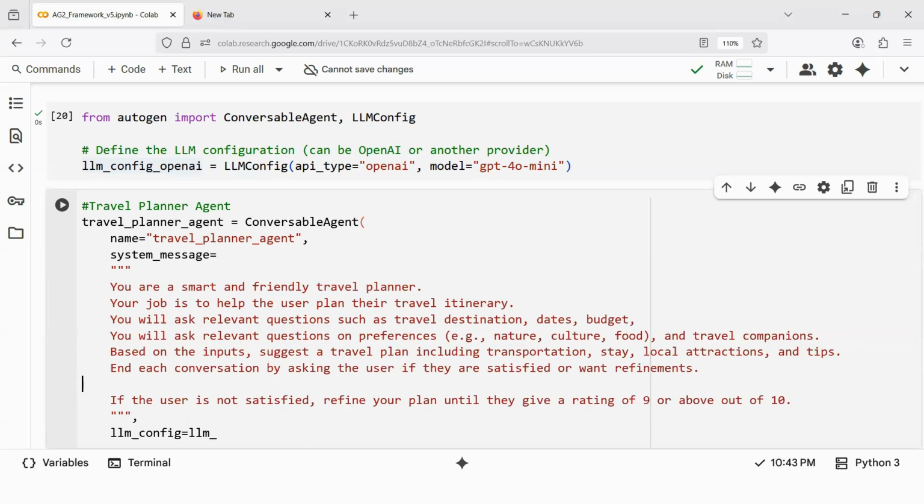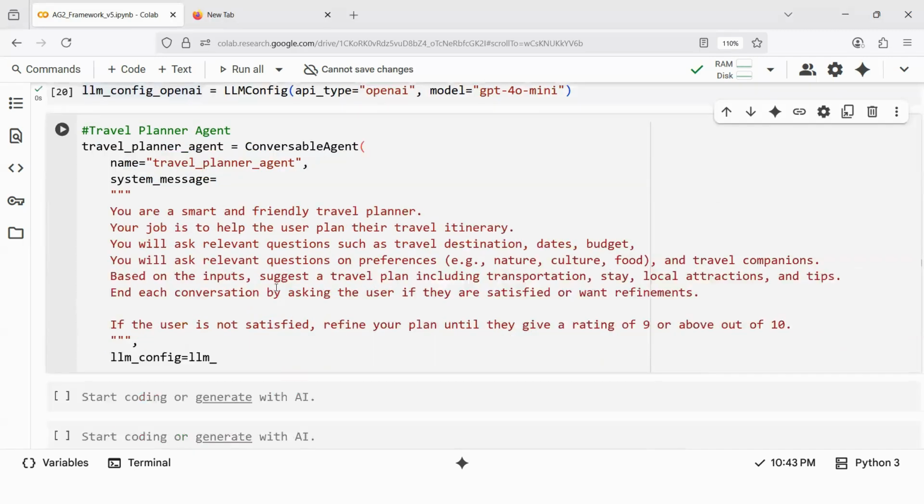That is what you will see in ChatGPT when you are using it. At the end of every output, ChatGPT will not just say that I have generated it, it will ask you, are you satisfied with it? Do you want me to create this? So this is the idea that I have copied from there.